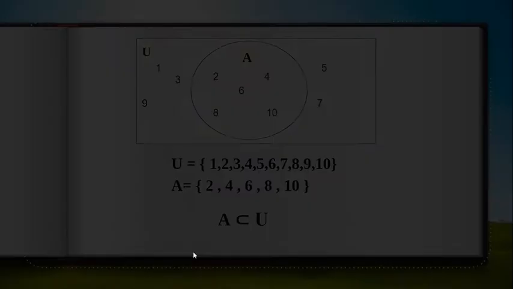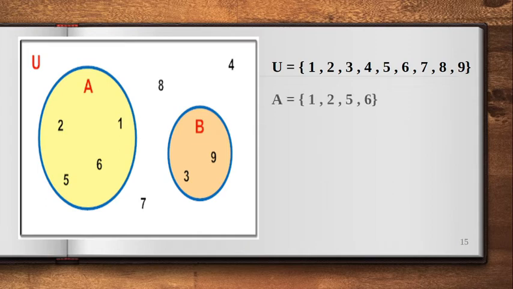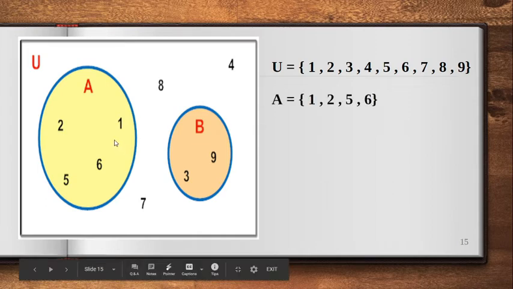Let's have another example. We have here given set A and B. So my universal set, or all the numbers inside the rectangle, are 1, 2, 3, 4, 5, 6, 7, 8, and 9. I have set A is equal to 1, 2, 5, 6. Ito, yung mga number na nasa A. And I have set B, 3, and 9.